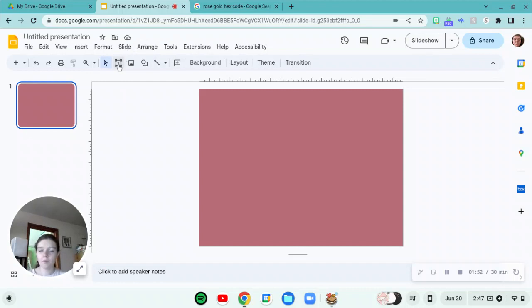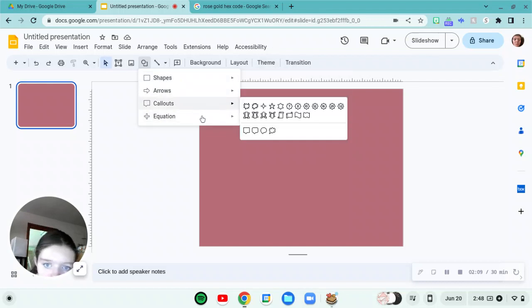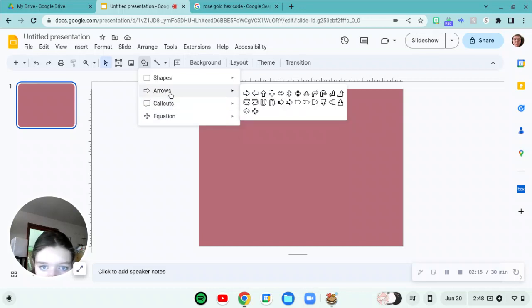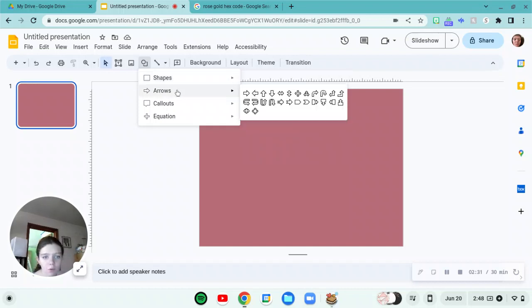Now, what I like to do is I like to pick out an image, a shape, something that's going to represent me. So my thing is going to be heart. If I can find where the heart is, H-E-A-R-T. I'm surprised they don't have a heart. I mean, I could make one, but that's hard work. So we're just going to go with a different shape.